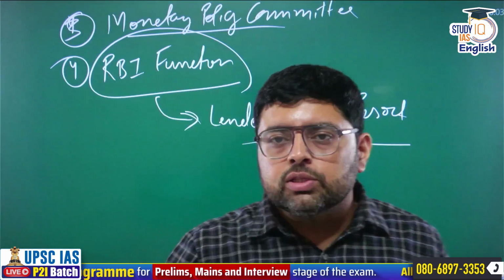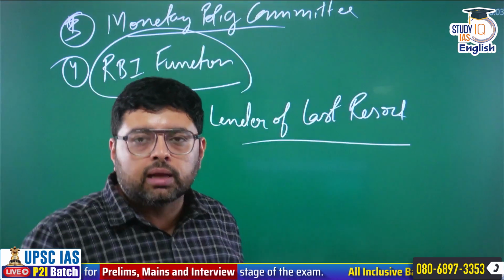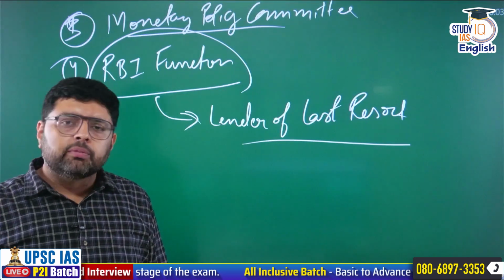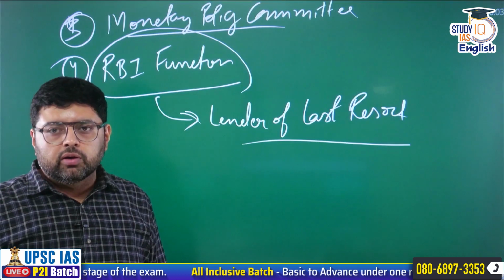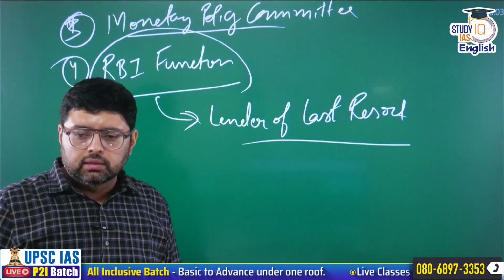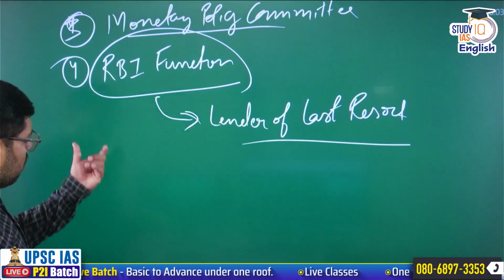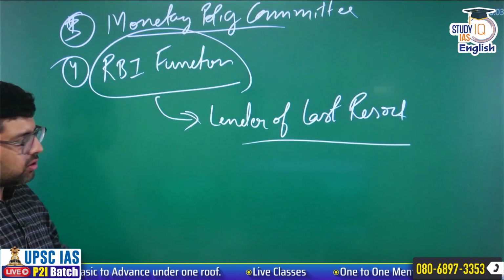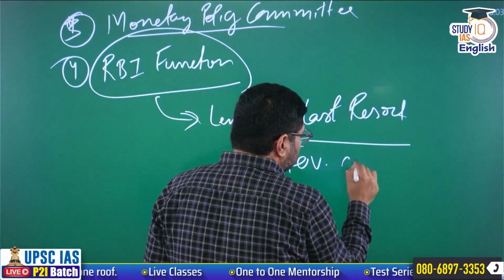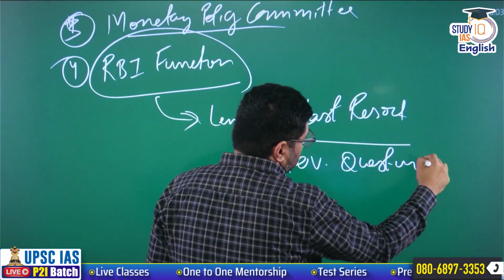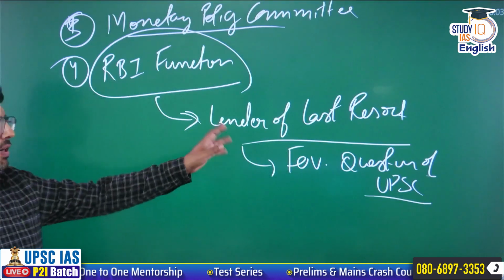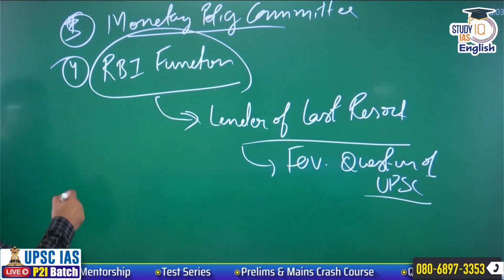Okay. Similarly, you must know the other functions of the RBI. That RBI manages forex reserve, RBI manages debt of the government of India, RBI is banker to the government of India, RBI provides license to other banks. Ultimately you must know all the functions. One of the functions is lender of last resort. That is the favorite question of UPSC. You can say in the last 2 or 3 years' papers also you will find this question.